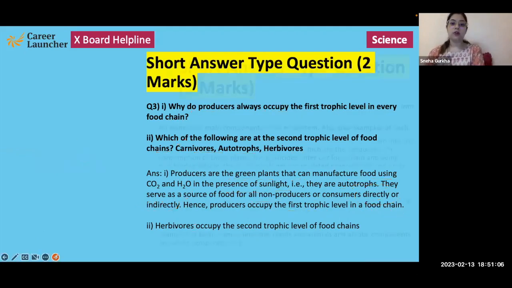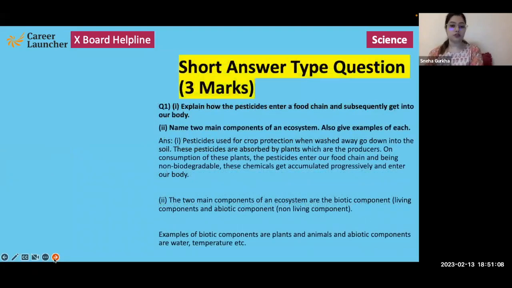Moving on to 3 marker questions. First question is divided into 2 parts. Explain how pesticides enter a food chain and subsequently get into our body. So we know that pesticides are basically chemicals that are sprayed on crops for crop protection.